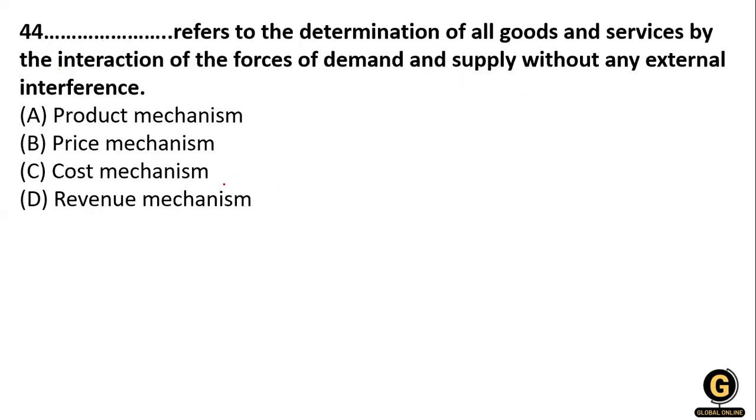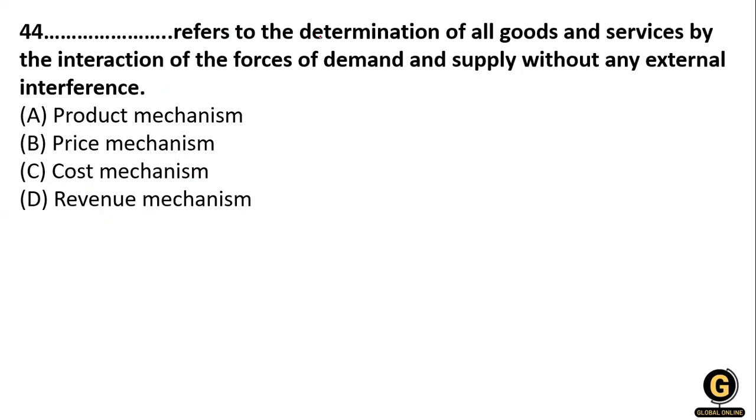Clear? Then, dash refers to the determination of all goods and services by the interaction of the forces of demand and supply without any external interference. So without any interference, the price mechanism.